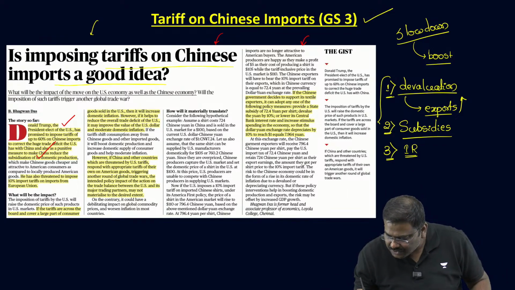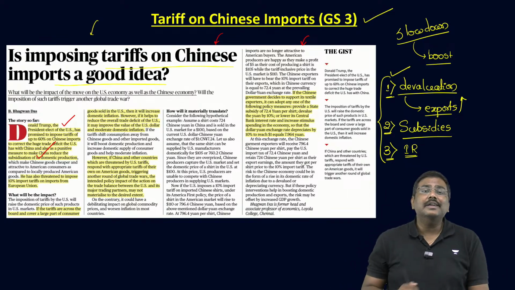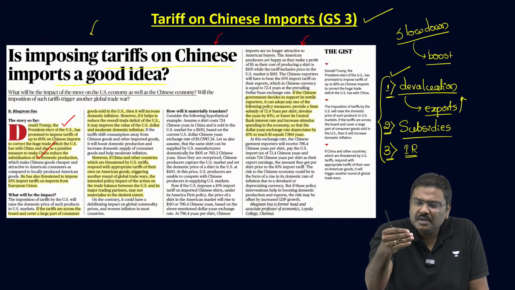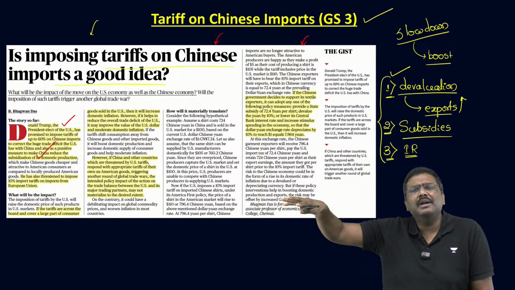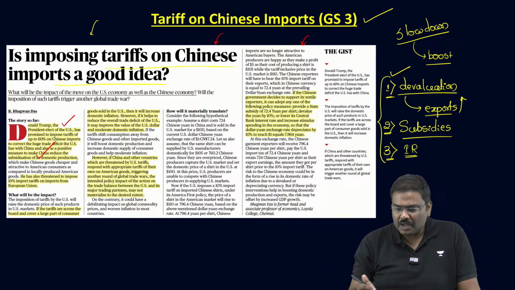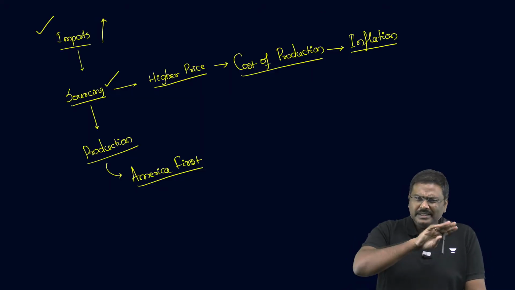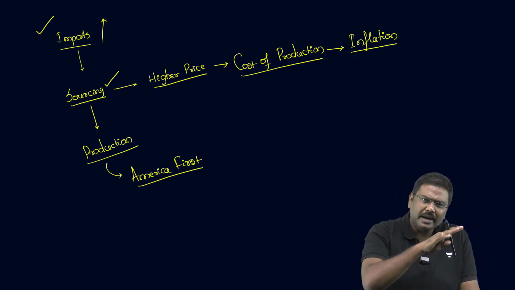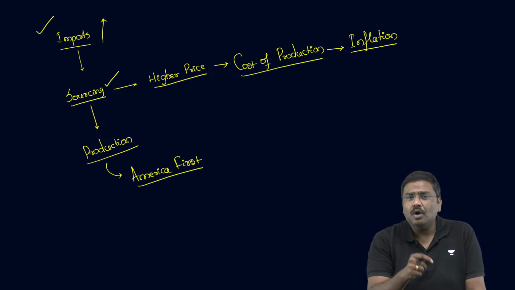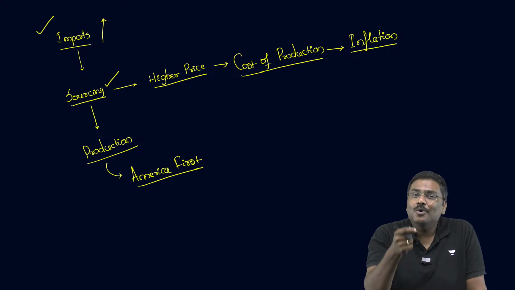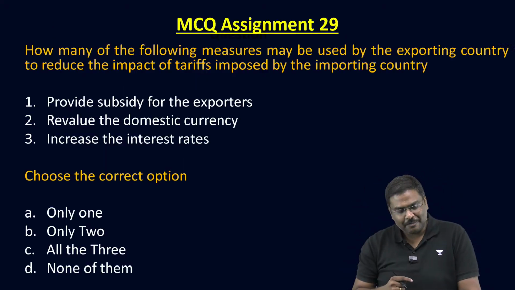So these are the three measures which the exporting country can use in order to reduce the impact of tariffs which are proposed or implemented by an importing country. So these are the things which are discussed in this article regarding the tariffs on China which are proposed by the new president, or the president who is going to, Mr. Donald Trump, who is going to become the president of USA now.